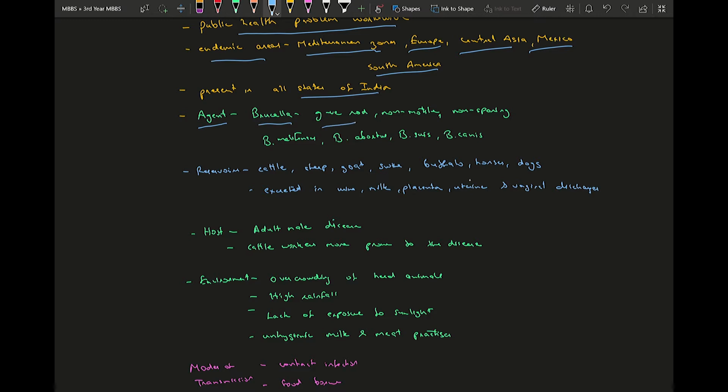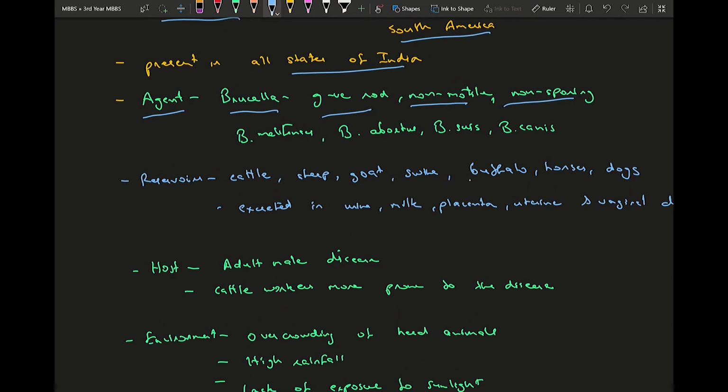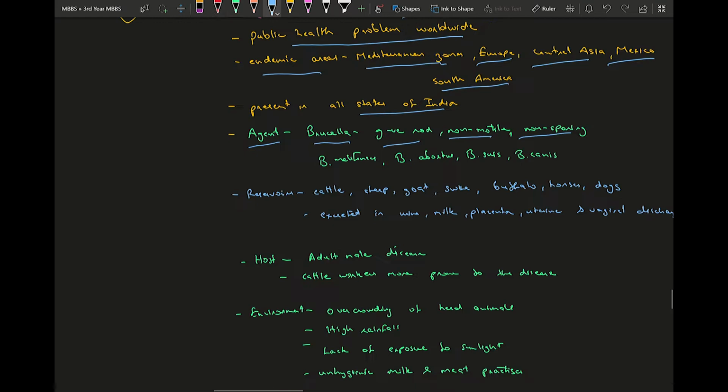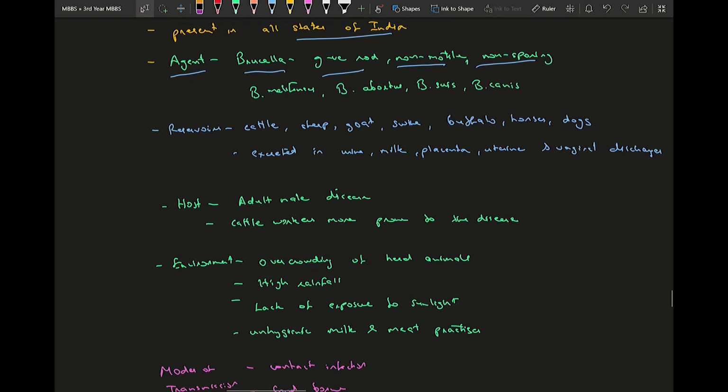is a gram-negative non-motile rod, which is non-sporing. The four genus species which cause infection in man are Brucella melitensis, Brucella abortus, Brucella suis, and Brucella canis. So those are the species which affect human beings.